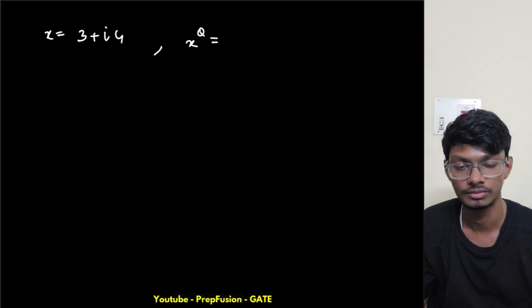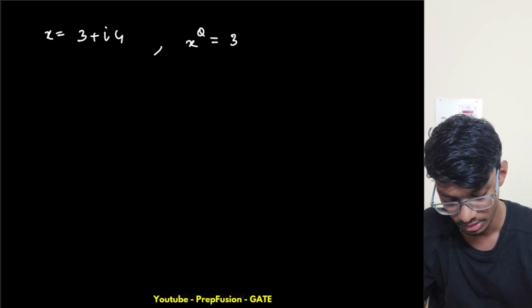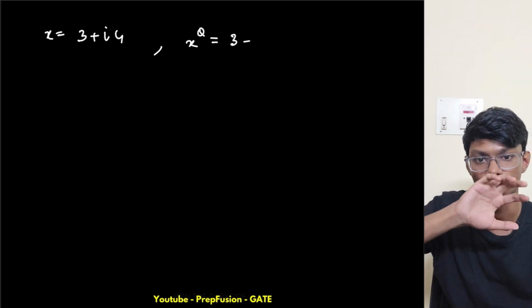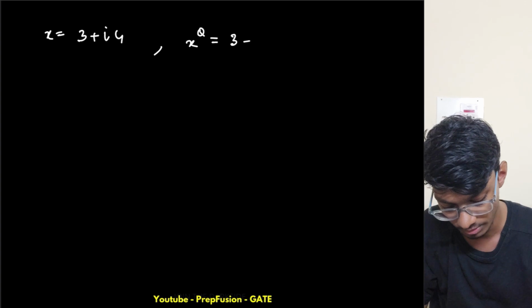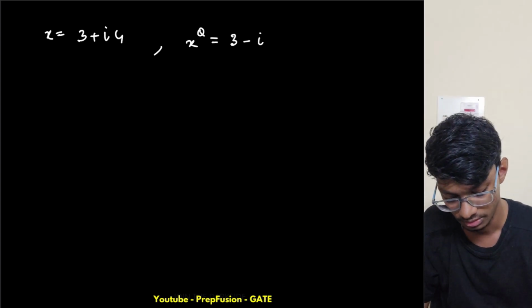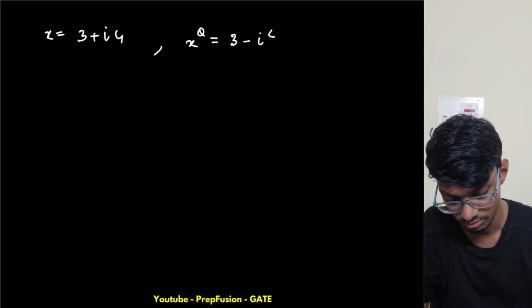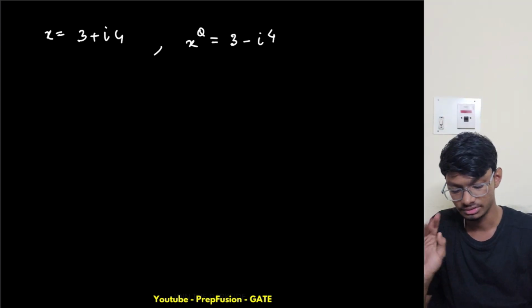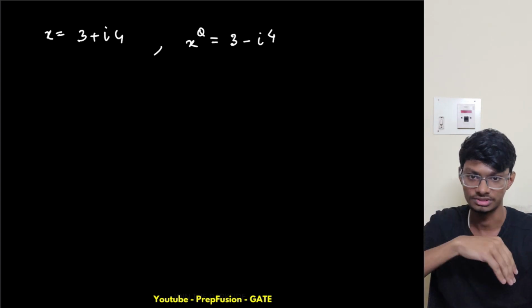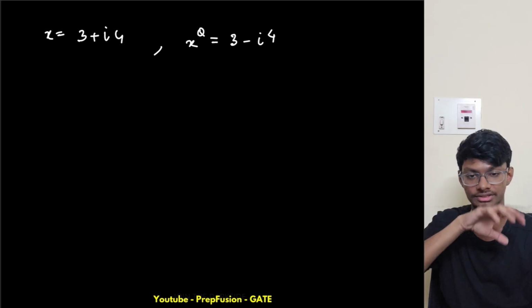What will be the conjugate of this one? The conjugate means the imaginary component will be in the opposite direction. It will be 3 minus i4. So this is what conjugate means: we just change the imaginary component in the opposite direction, same magnitude but opposite direction.